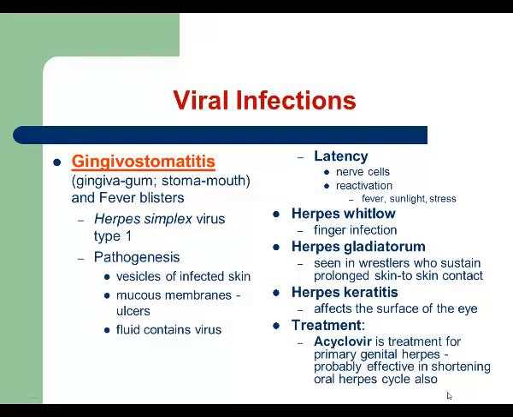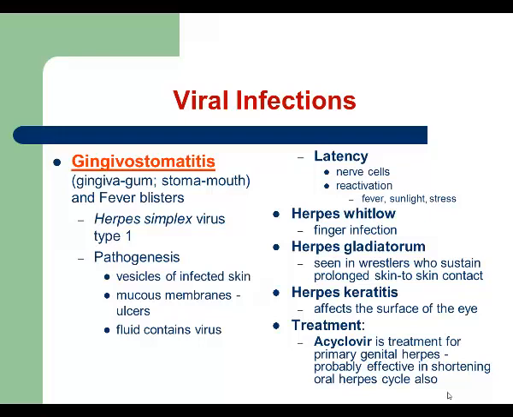The next viral infection is gingival stomatitis, or we can call it fever blisters. It's caused by herpes simplex virus. For this class, you have to know two types of herpes simplex virus. Type 1 usually affects patients above the waistline. Type 2 usually affects patients below the waistline. The source of infection will be an infected individual. Who usually gets infected first? Of course, children. Young children usually get infected the first time.